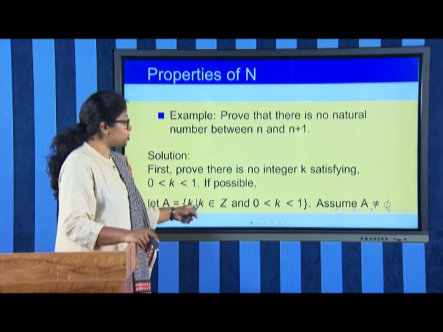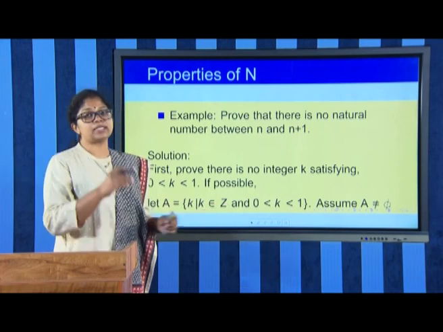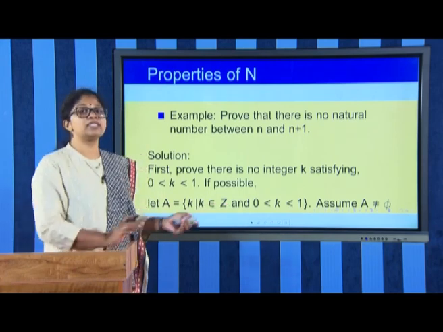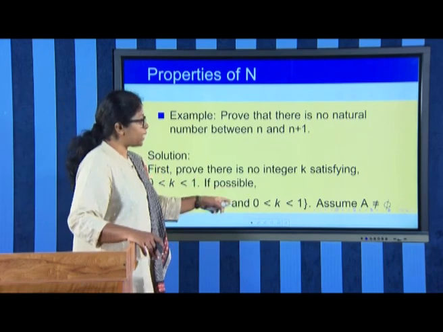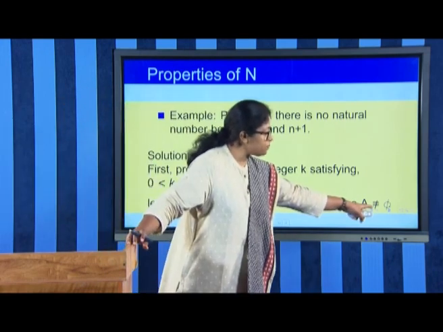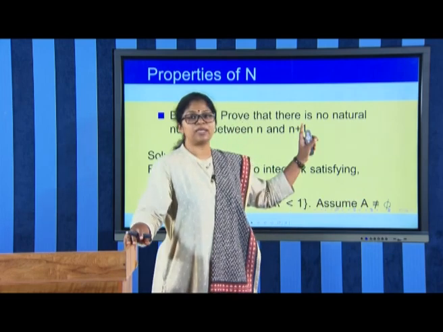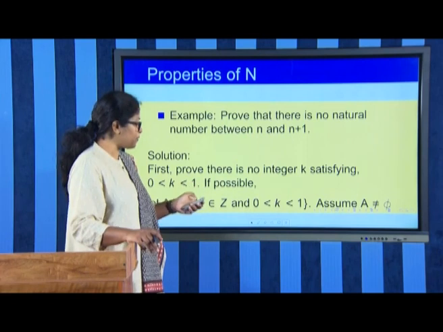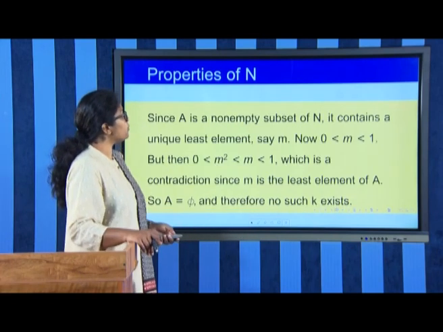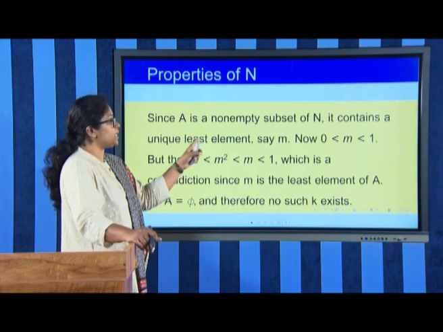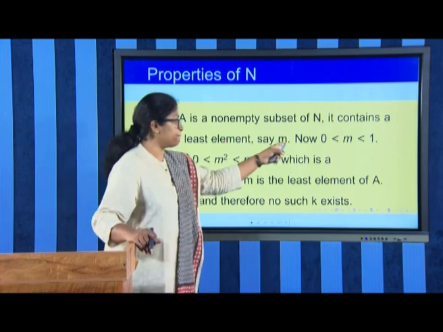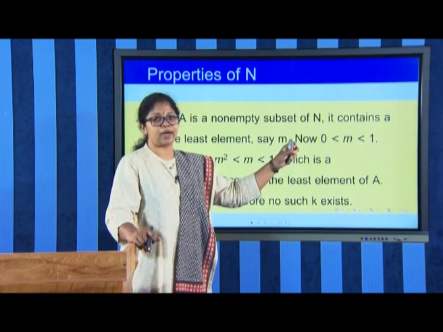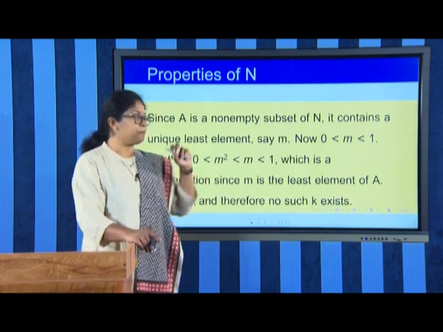So, an integer between 0 and 1 means it is definitely a positive integer. So, positive integer means it is a natural number. So, A is not equal to null set means now A becomes a non-empty subset of the set of all natural numbers n. So, we can apply well ordering property, and therefore, it contains a unique least element, say m. Now, where is m located? Between 0 and 1, and m is a natural number.